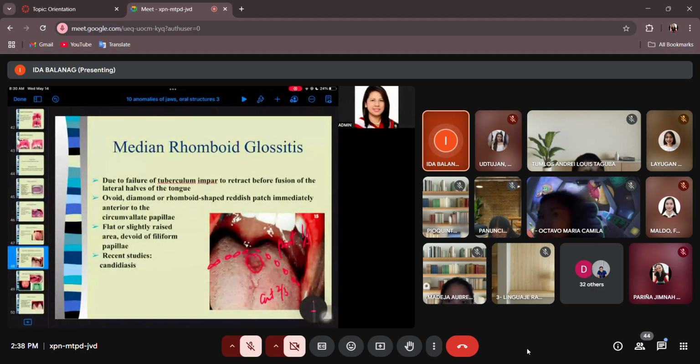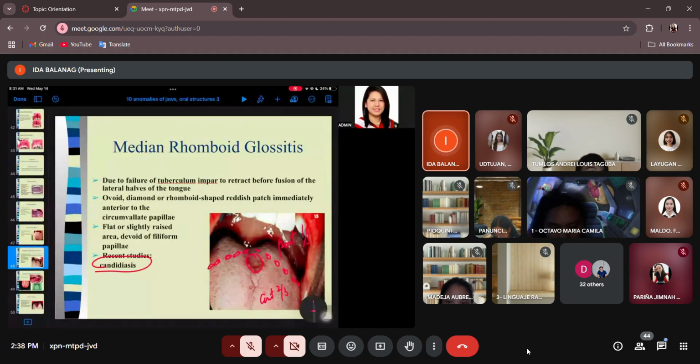But nowadays, class, they have been associating it with a form of fungal infection. Right? And this will be mentioned again next week when we discuss infection.